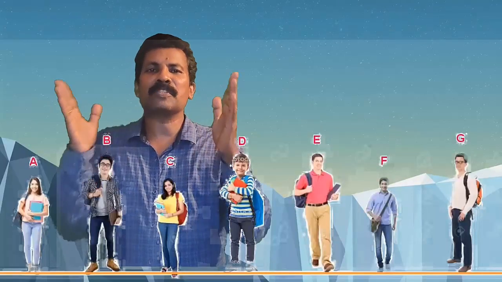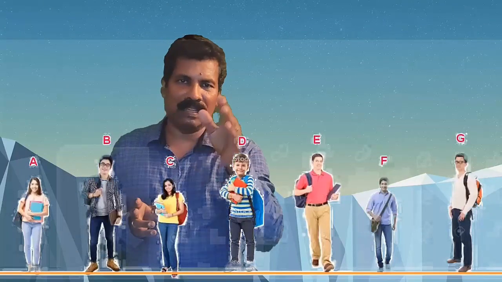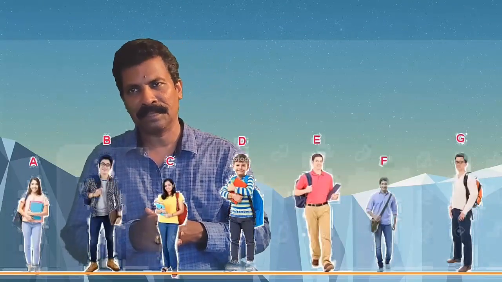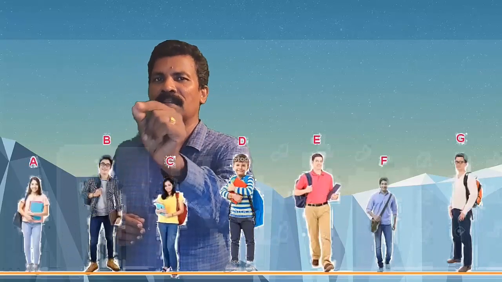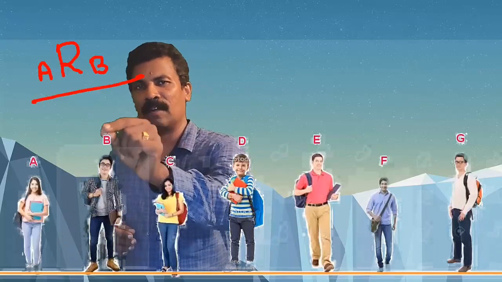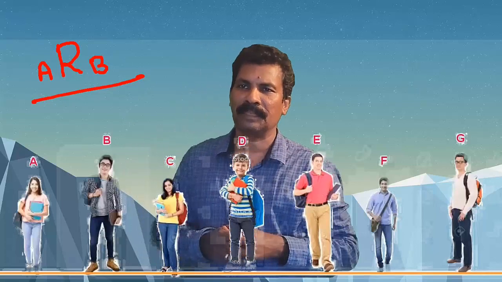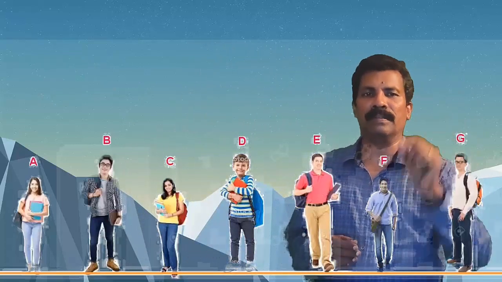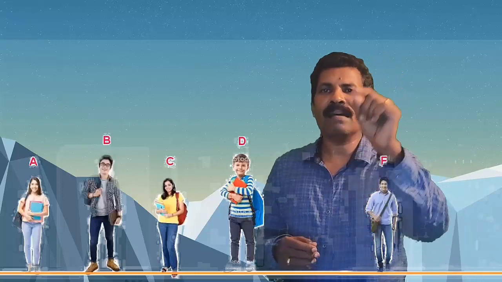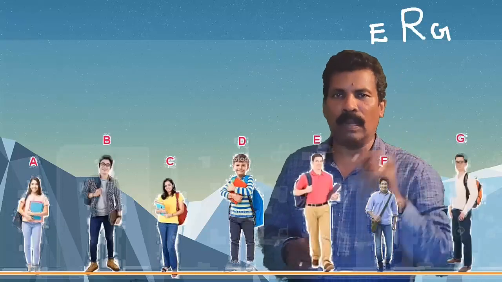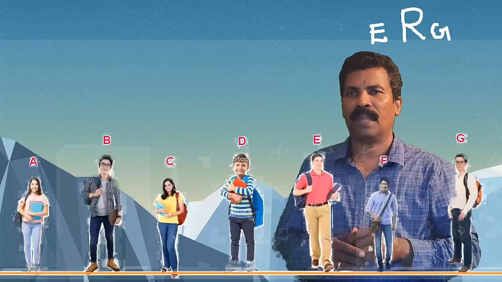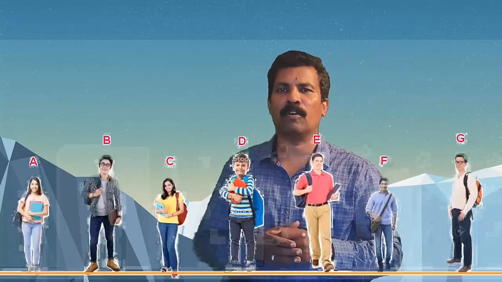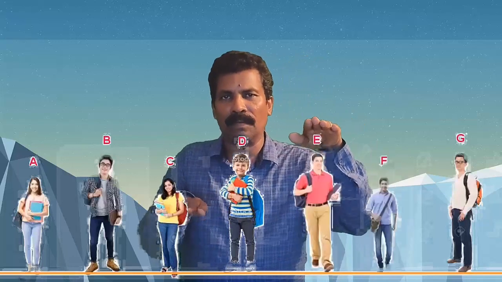Let us consider some students of the class, say A, B, C, D, E, F, G. What about the given relation? Here students A and C are related as they are of the same height. Consider the students E and G. They are related as their heights are equal. Now the students E and F are not related because their heights are unequal.